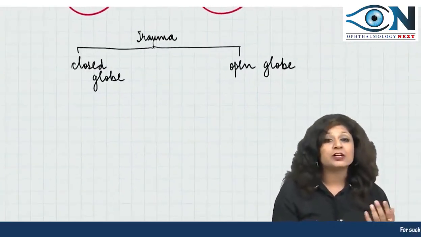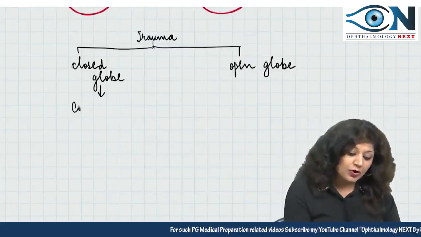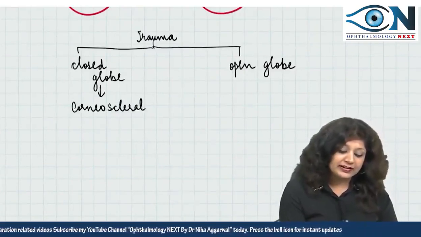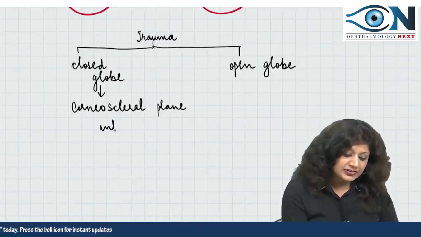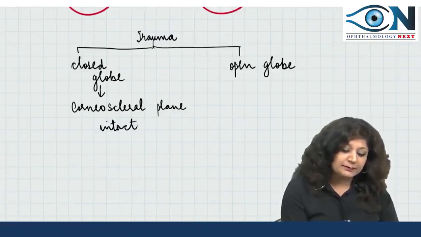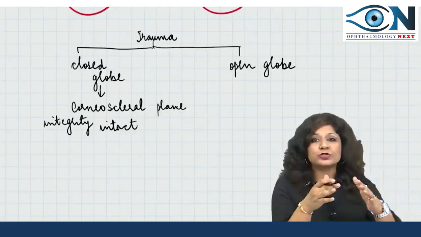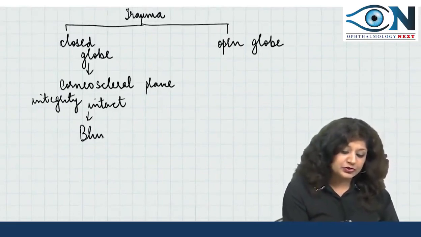It means that the corneoscleral plane, that is the integrity of the corneoscleral plane, is intact. Then I will say it is a closed globe injury, and this will include blunt trauma.